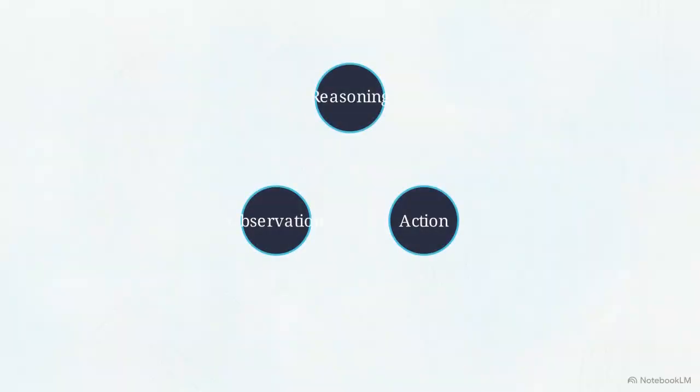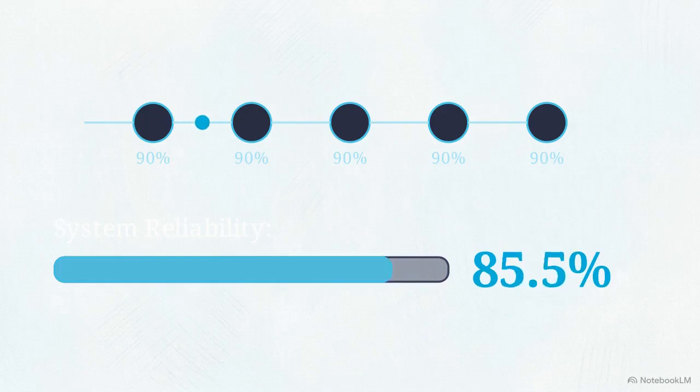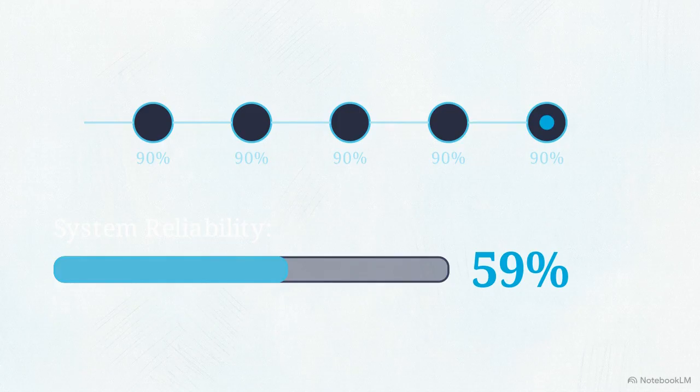This chart shows a standard ReACT loop in operation. While it appears dynamic, it is subject to a mathematical reality known as the probability tax. Every time the model makes a decision or calls a tool, there is a specific probability that the step will succeed. If we stretch this loop into a 5-step sequence where each individual action has a high 90% success rate, the overall reliability of the chain is the product of those individual probabilities.